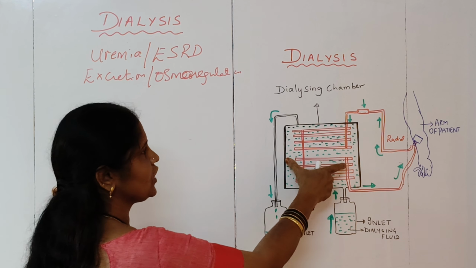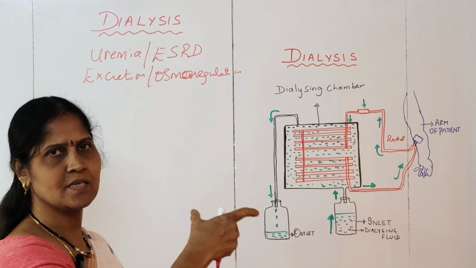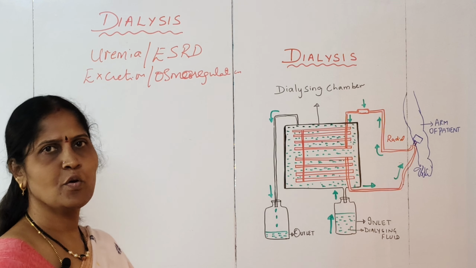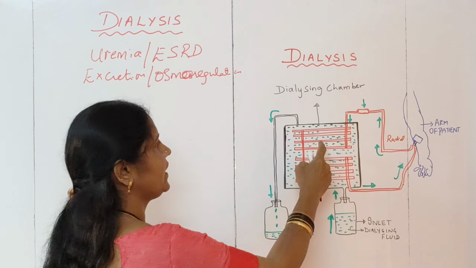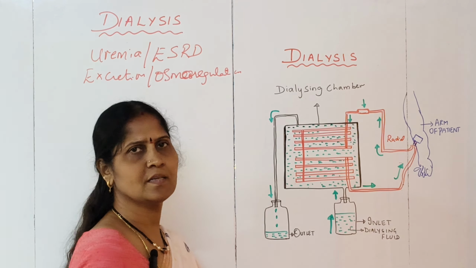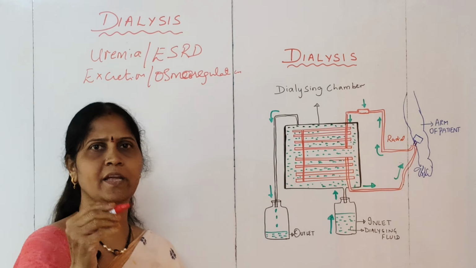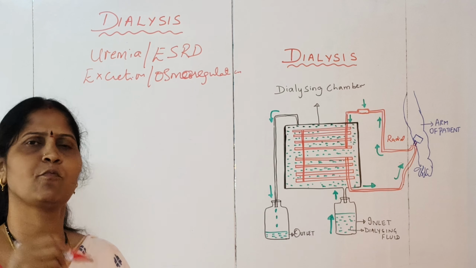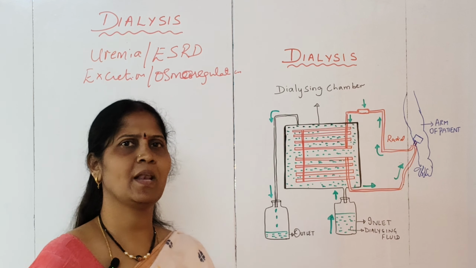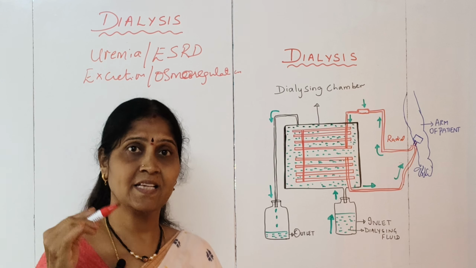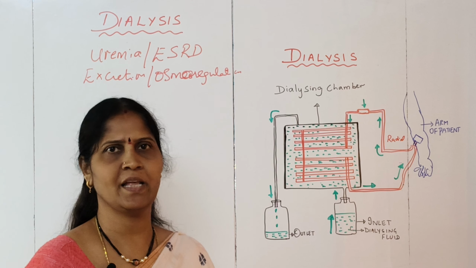This is the actual unit of the dialysis process, called the dialyzing chamber. It consists of different tubes like this, and outside, in this chamber, there is a fluid, as you can see in green color, called the dialyzing fluid. This dialyzing fluid has the same composition as the plasma of our blood, except that it does not have any waste materials in it.